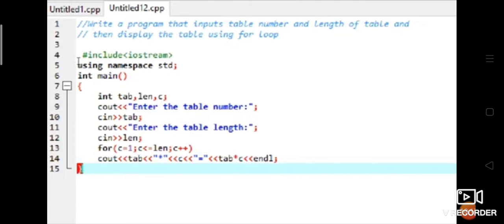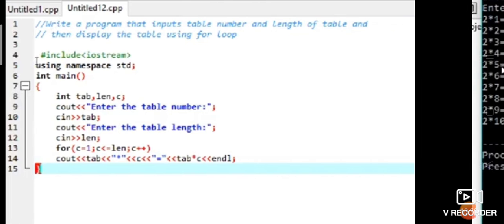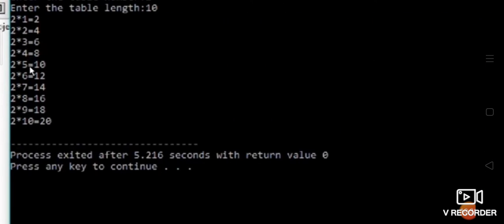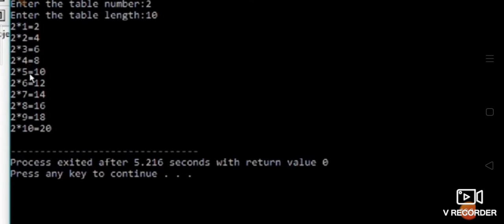Now coming to the for loop. With the for loop and the condition, we shall discuss the for loop separately, but with this program, the output screen will contain the two table. See, I'll show you the complete screen. First the compiler is asking you to enter the table number. You are the user, you are entering 2. Then the compiler is asking you to enter the table length. You are entering 10, which means you are going to print the 2 table till 2 10s are. See the output: 2 into 10 is equal to 20. Till that it's displayed.